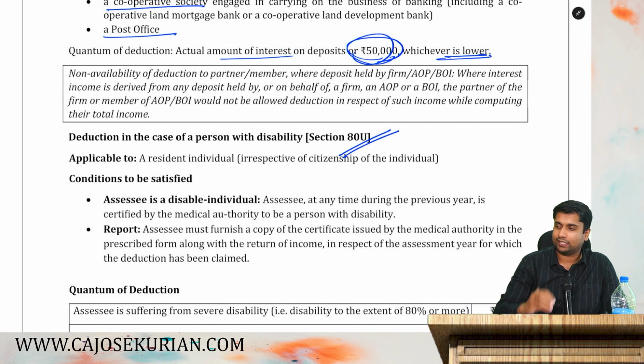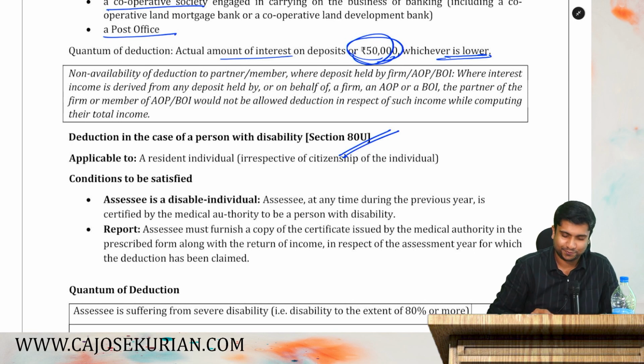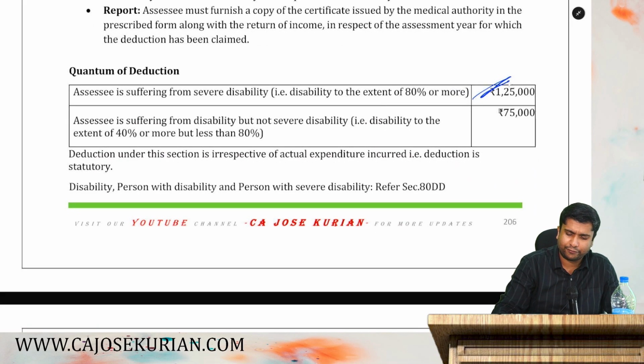Next is 80U, that is already covered. What was 80U? You have a disability. That is 80U. Apart from that, everything, the 125,000 for 80% or more and 75,000 in other cases, everything is the same.